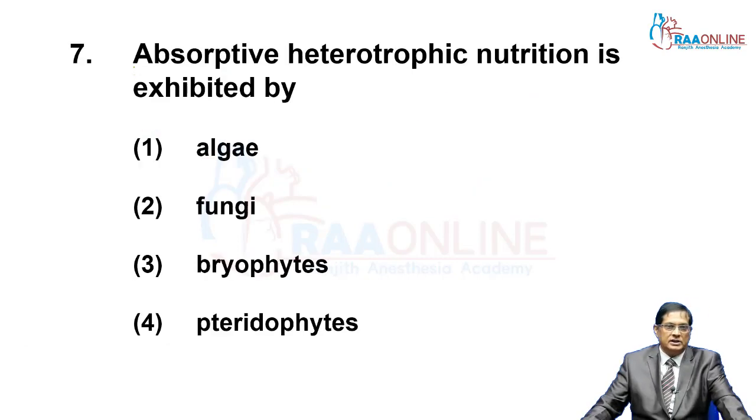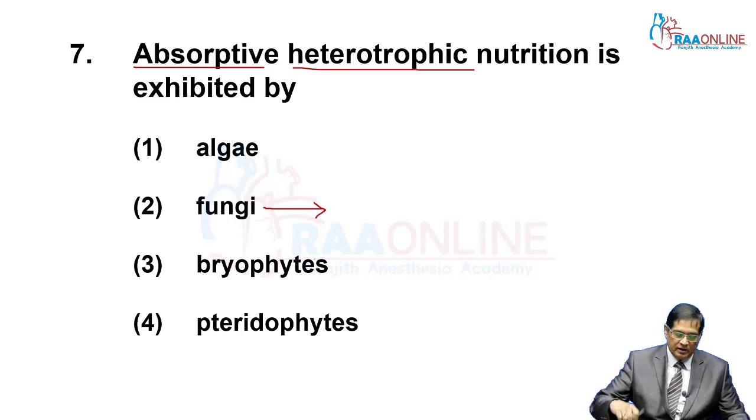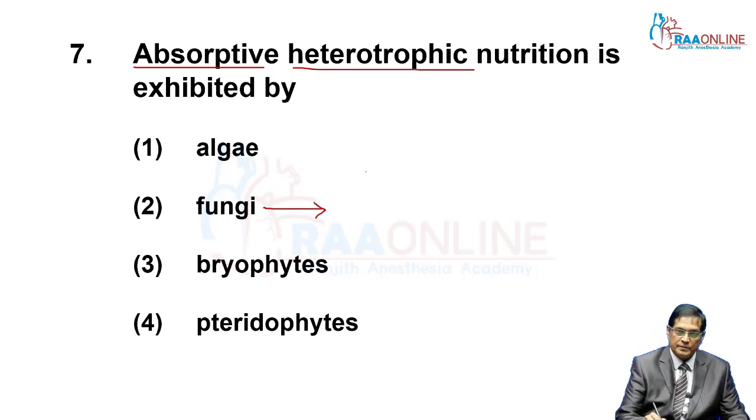Then our next question is about absorptive heterotrophs. Algae are autotroph, and they are photosynthetic autotrophs. Second, fungi. Fungi are heterotroph, that is, not able to prepare their food.